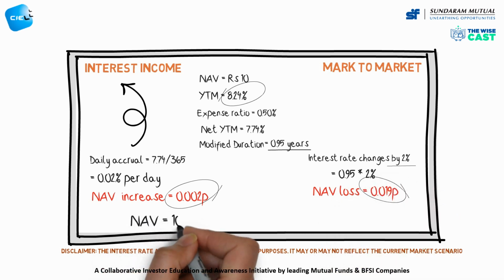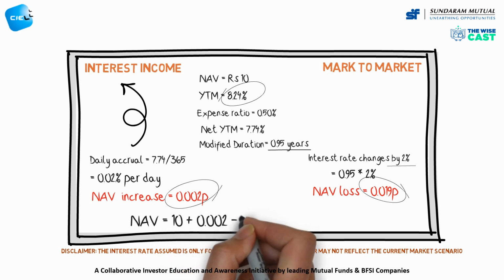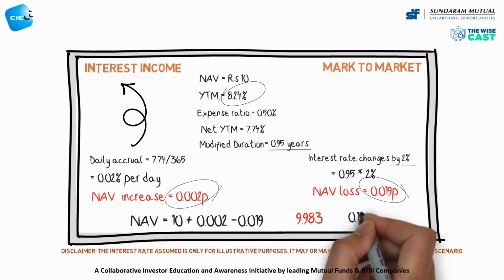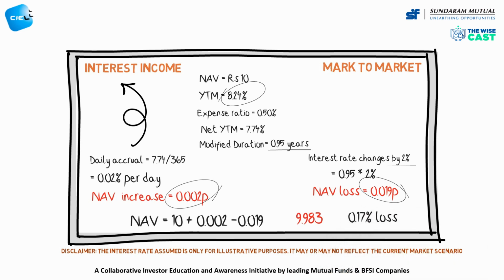The NAV therefore would be 10 plus 0.002 minus 0.019, which is 9.983. The net result is a 0.017 paise or 0.17% loss in NAV. Losses happen for the investor due to changes in price.